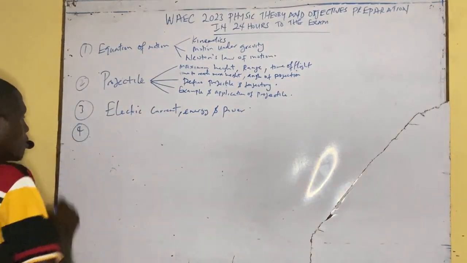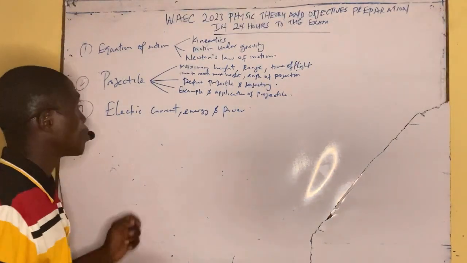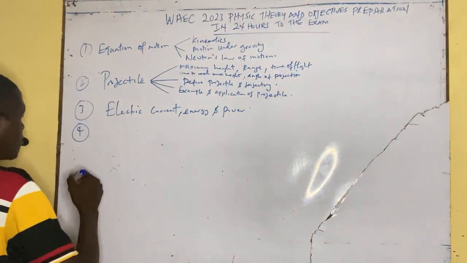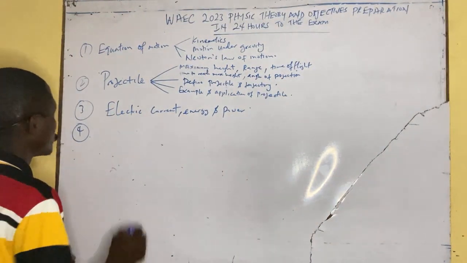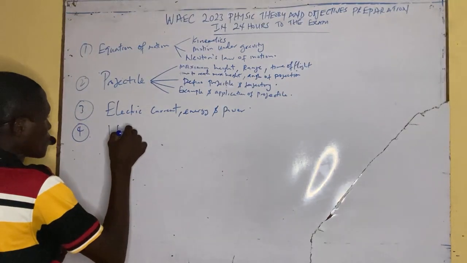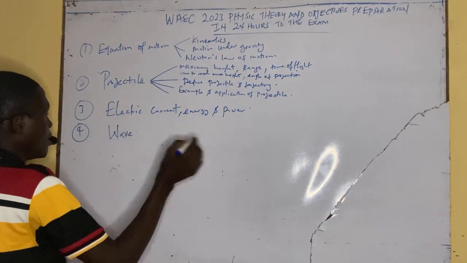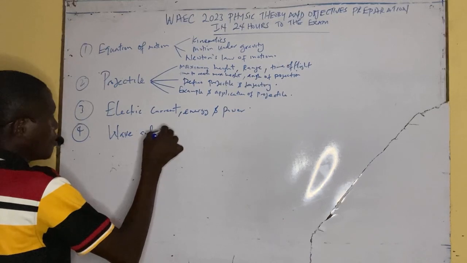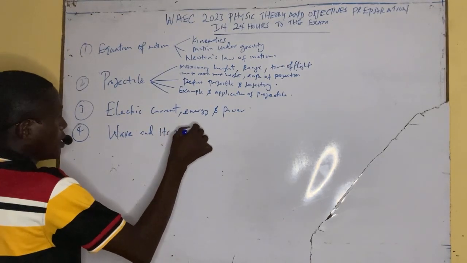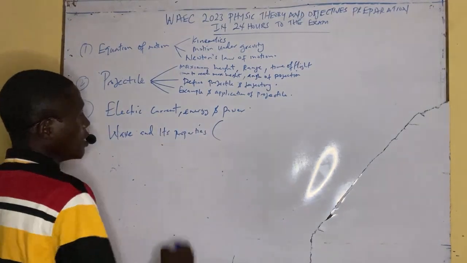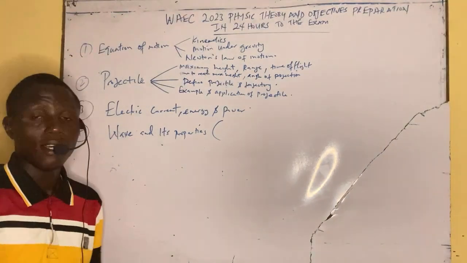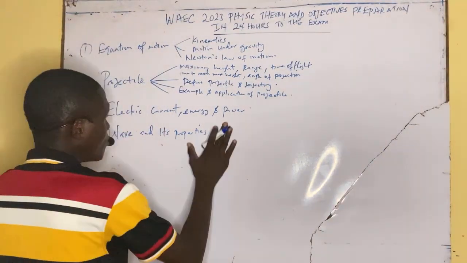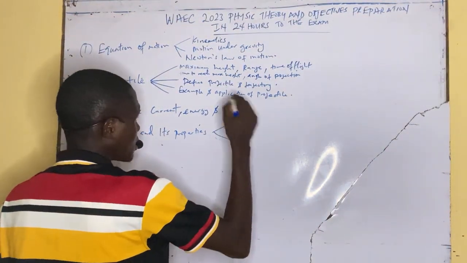We have number 4. We also have a topic we know as wave. This topic is very interesting. Wave and its properties. Now usually they ask about wave and the properties. We are talking about wave, and we talk about the types of wave.